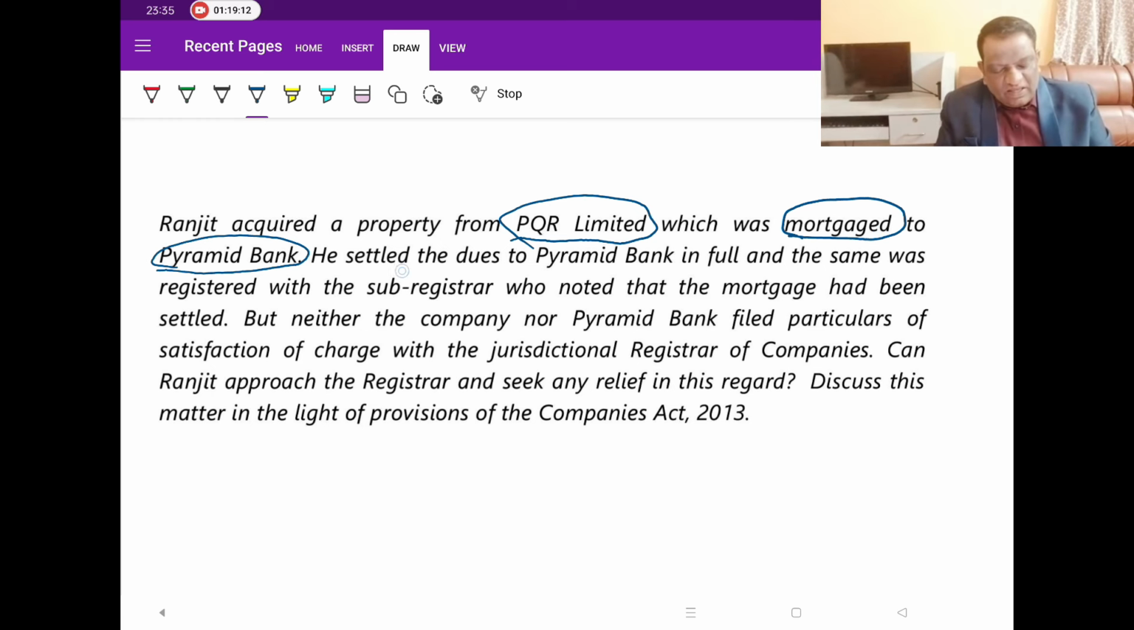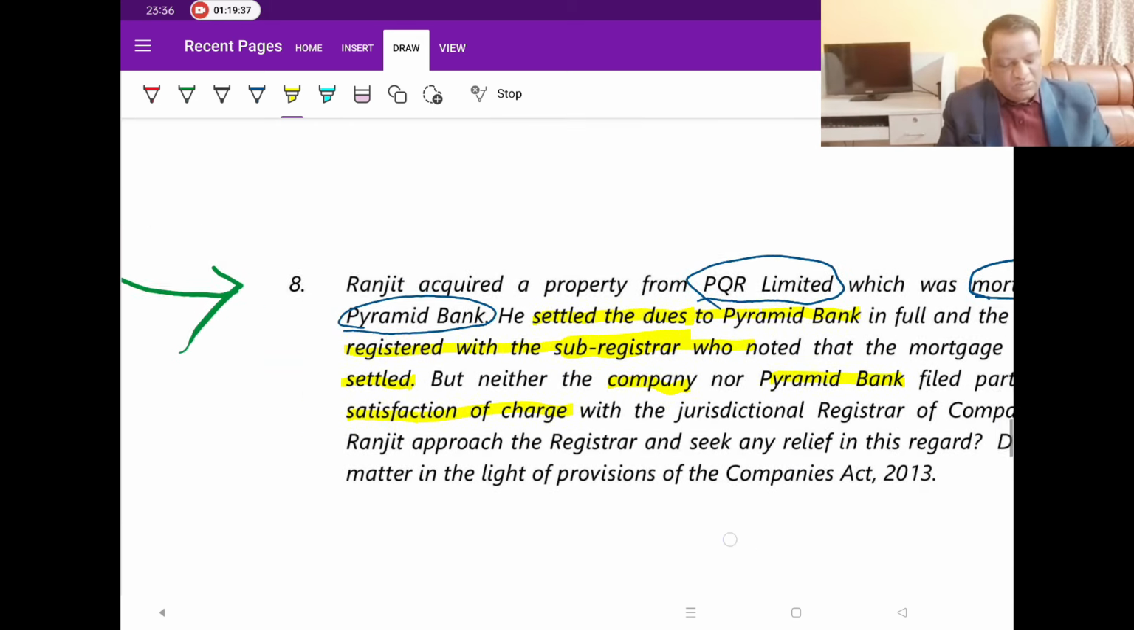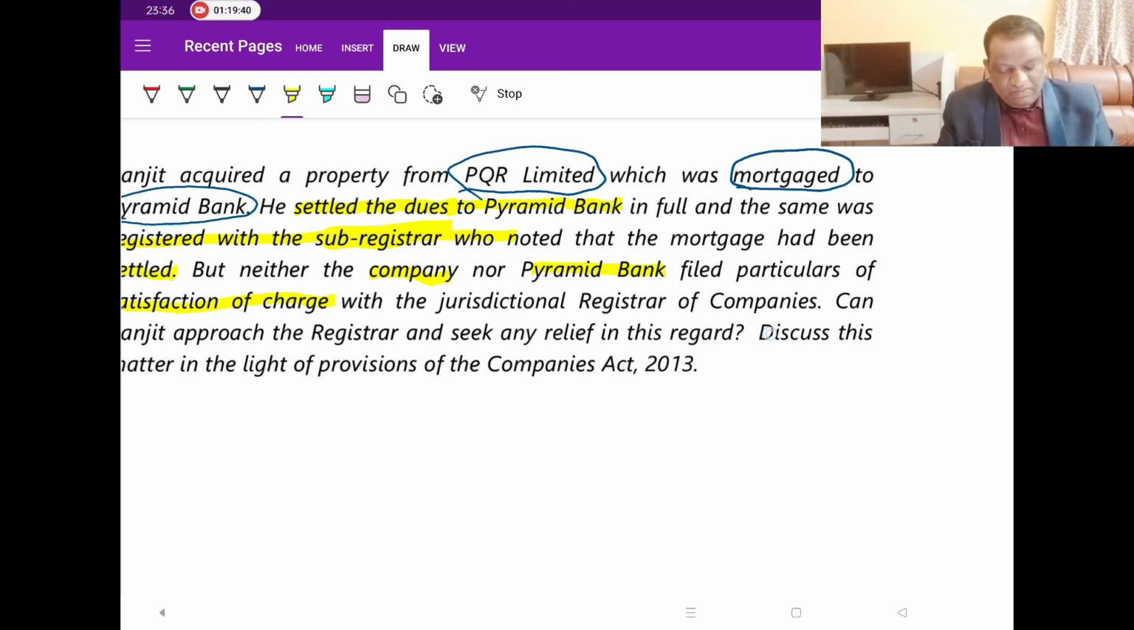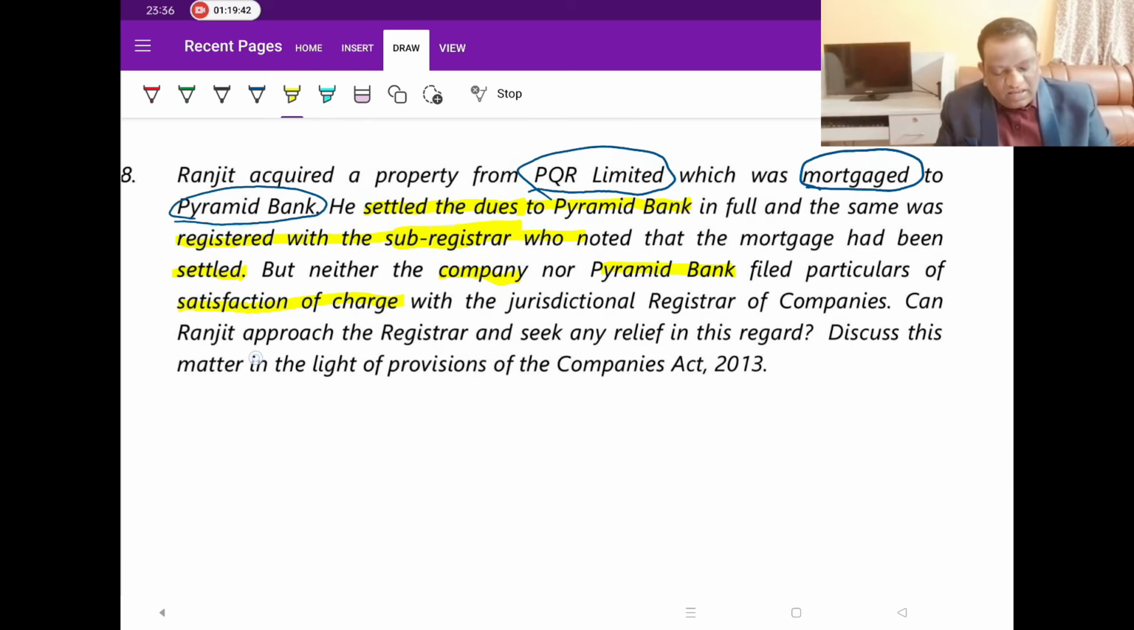Now, he settled the dues. Look at this point. He has already settled the dues to the bank in full, and the same was registered with the sub-registrar office, that is, the property registration office. That's all done. The mortgage has been settled and closed. But neither the company nor the charge holder filed the particulars for satisfaction of charge. Nobody informed the ROC. The payment has been settled, but nobody communicated it. Now he is asking, can Ranjit approach the registrar and seek any relief in this?